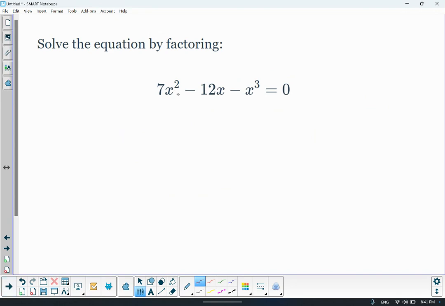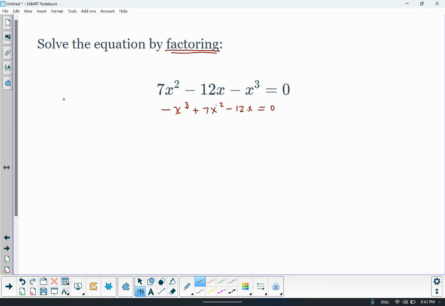The next problem I'm going to go over is this cubic. They want you to solve by factoring. The first thing you should notice about this problem is the terms are out of order. So let's put it back into order. And what do I mean by order? The standard form of a polynomial, you need to put the terms in highest degree to lowest degree. And what do I mean by degree? The exponent. This is the highest exponent: 3, 2, 1, and there's no constant.